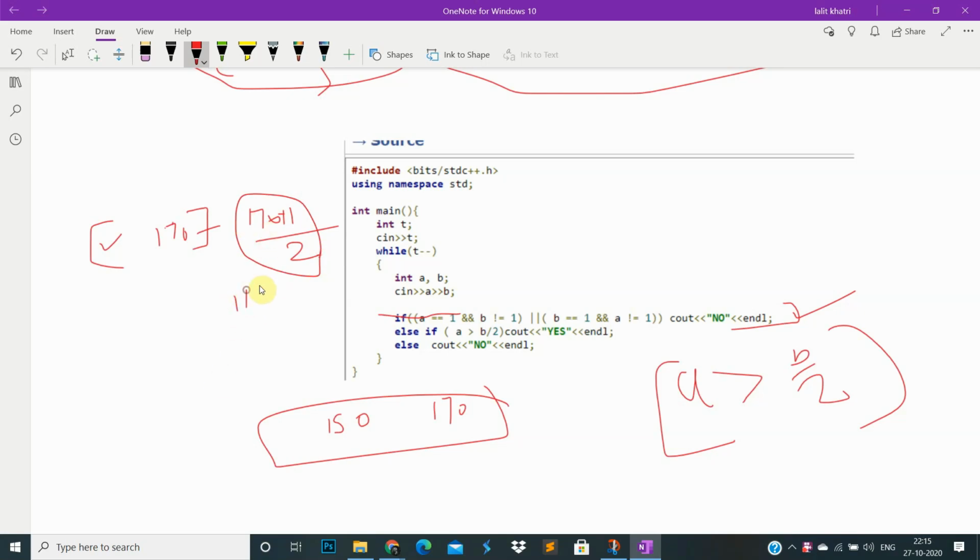So 171 by 2 will be the answer, which is 85.5. Then x must be greater than or equal to 86. So if x is greater than or equal to 86, the answer is yes, otherwise no. So this is the idea behind this. Hope you understand.